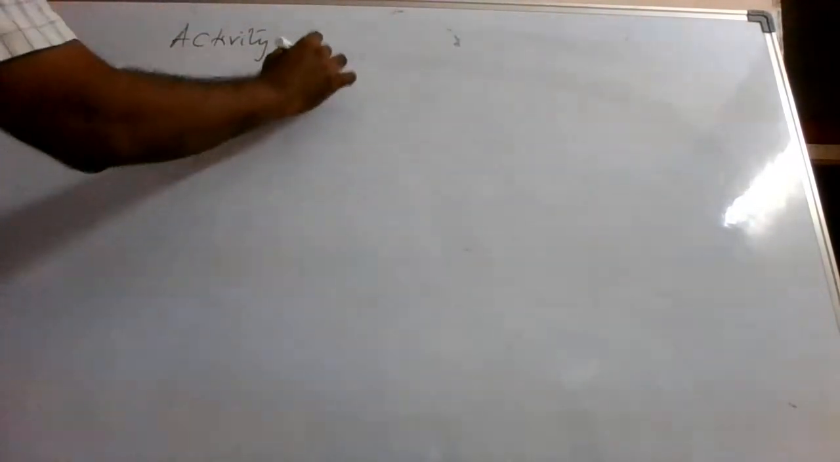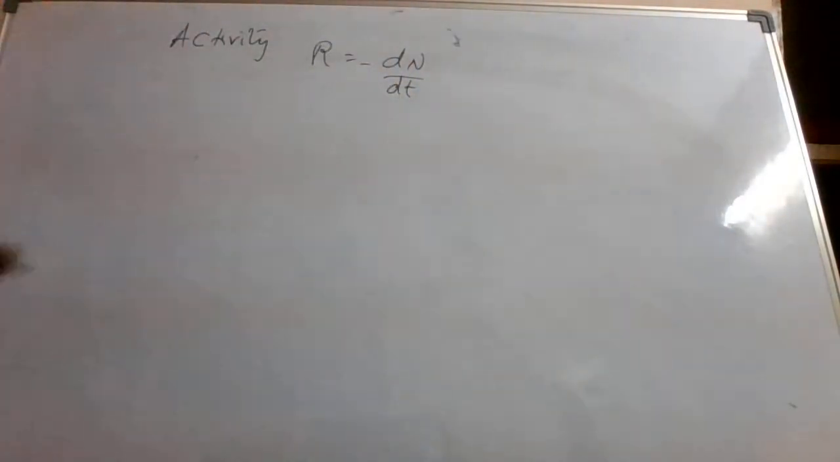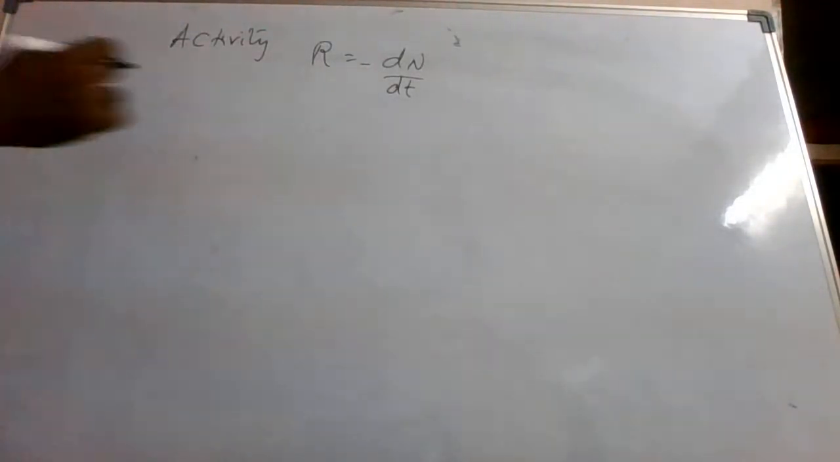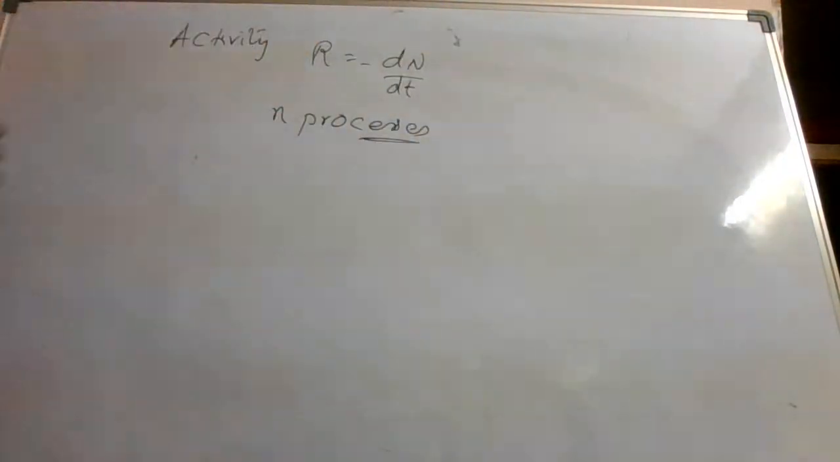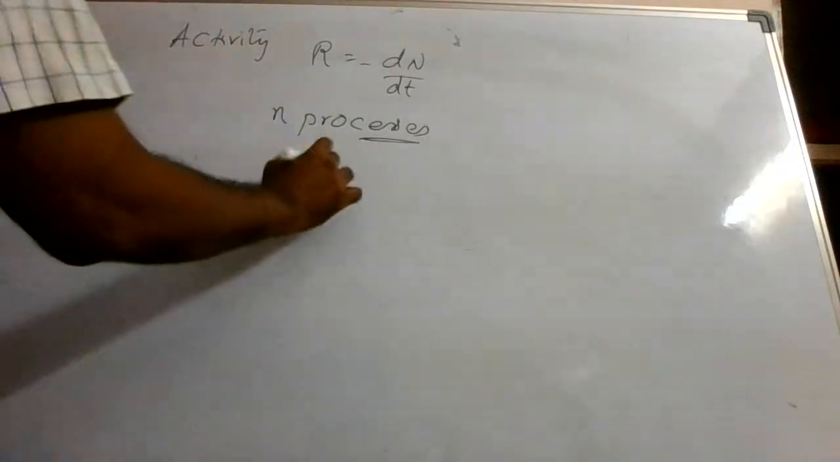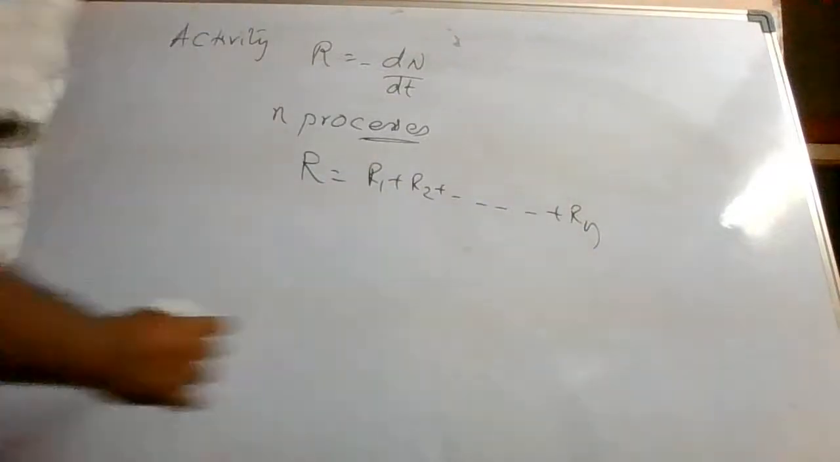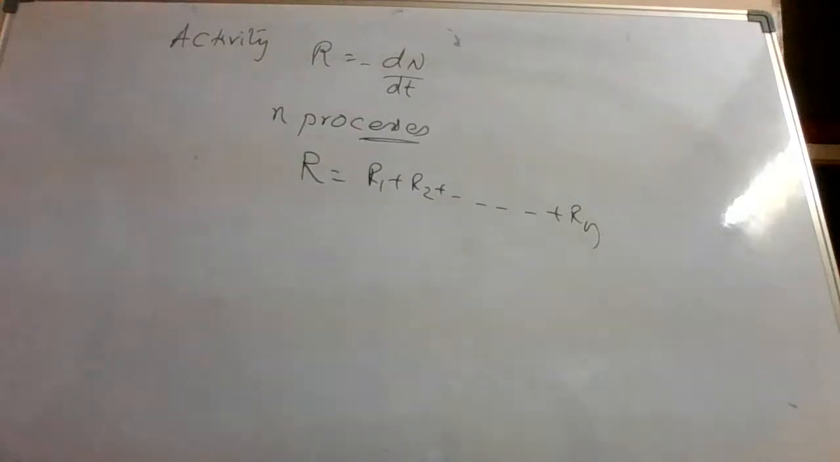While discussing activity, we are discussing R, which is nothing but minus dN by dt. This is the rate of decay per unit time. Suppose there is a radioactive process in which n processes are happening. The resultant activity will be R1 plus R2 plus etc. up to Rn. Individually you add them and you get the total activity.